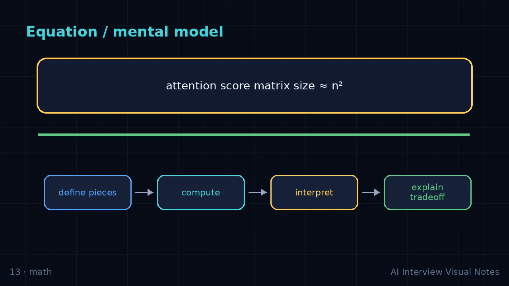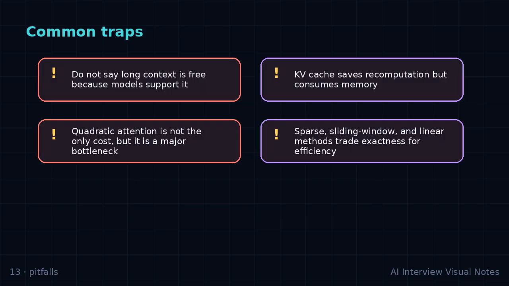A strong final answer for attention complexity should have 4 beats. First, give the intuition. Second, name the components. Third, describe the formula or data flow. Fourth, mention the trade-off. If you can add one example, you will usually sound much more practical than someone who only gives a textbook definition.